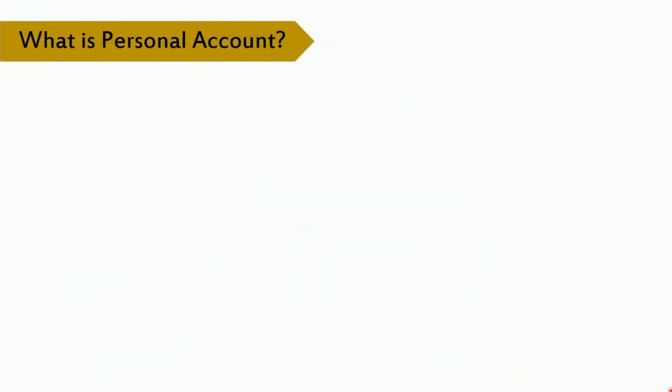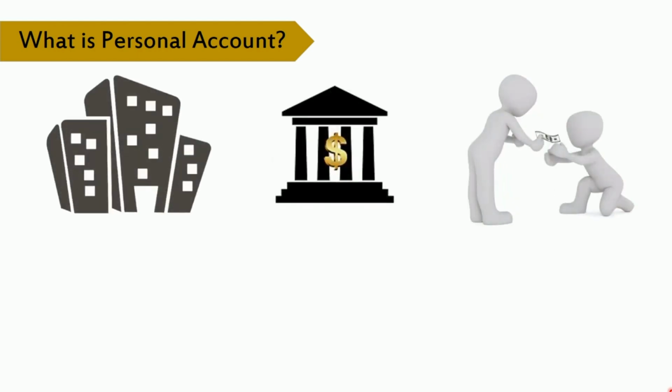Come, let's understand what is personal account. Accounts belonging to persons, trade receivables, trade payables are termed as personal account. Here persons means real persons and artificial judicial persons such as companies, government organizations, society, etc. Personal account can be account of a company, bank account, accounts of debtor, creditor, etc.